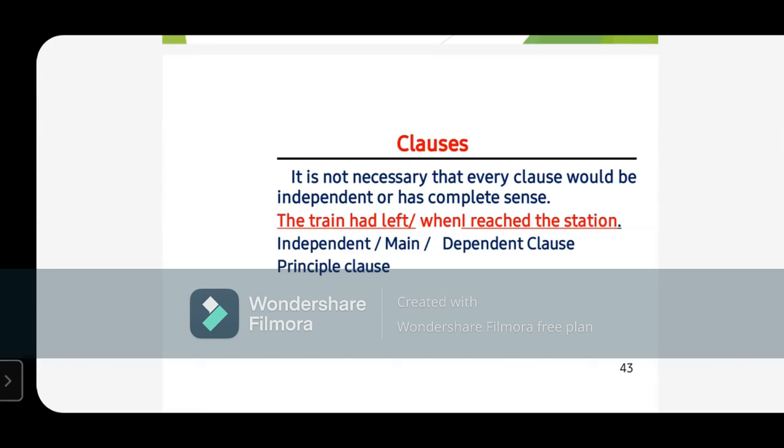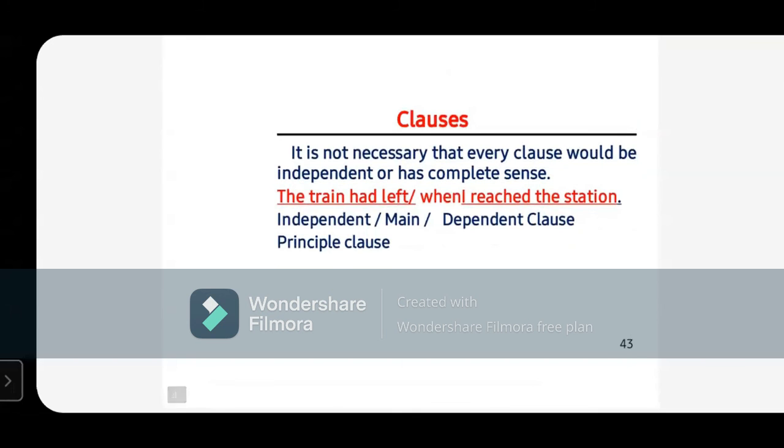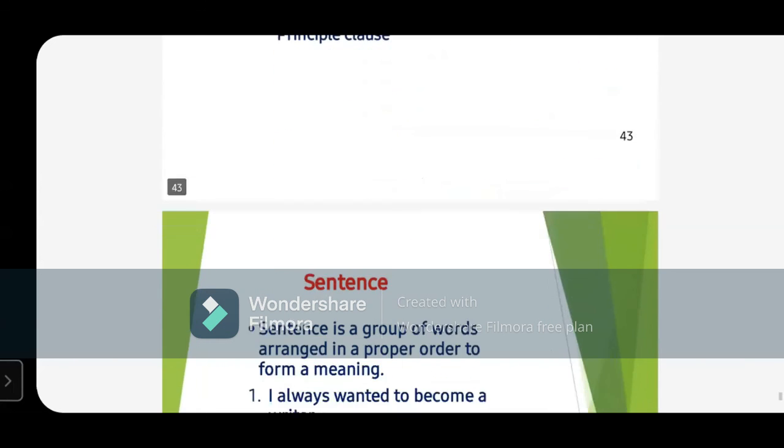Fine. So clauses और sentences में ये difference है कि clauses कितना भी meaning complete कर लें, but they are always a part of a sentence. For example, the train had left when I reached the station. तो आप देखिए, the train had left. ये अपने आप में complete है, लेकिन है ये clause क्यों? क्योंकि ये एक sentence का हिस्सा है. जैसे हम बाकी हिस्से को हटाएंगे तो ये एक sentence भी बन जाएगा. तो clause जो है, it is always a part of a sentence.